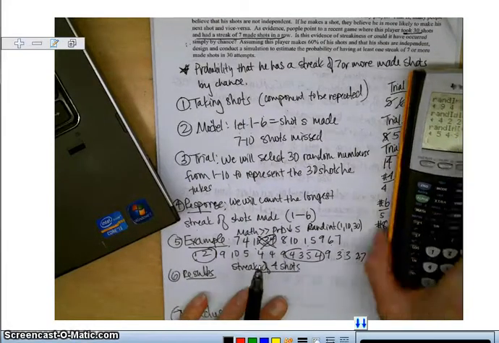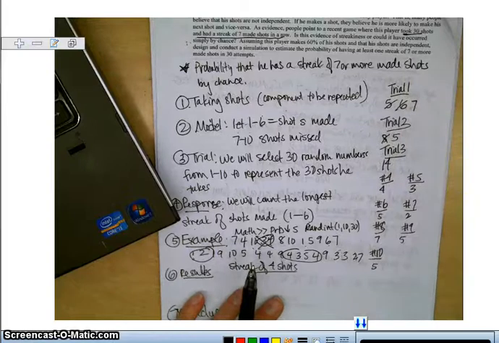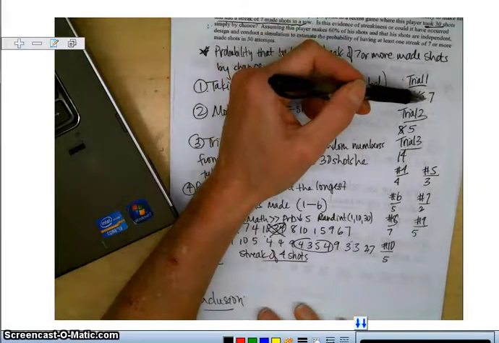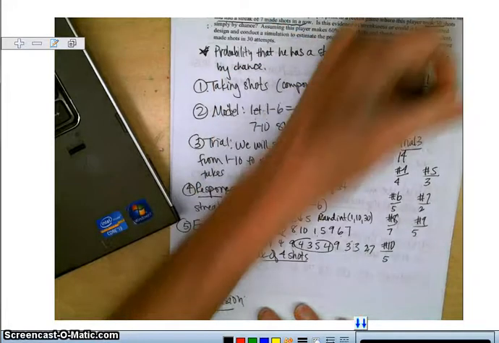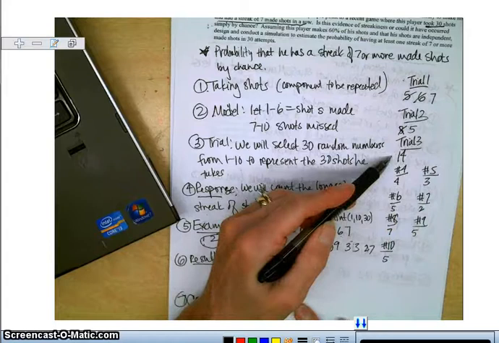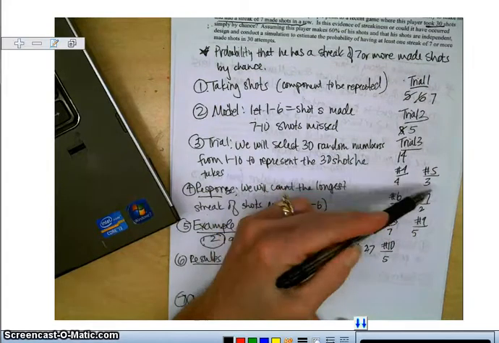So now I've also done 10 other trials. In my 10 other trials, trial 1, I had a streak of 7. So this is the streak of how many shots he has made. Actually in trial 3 he made 14 shots in a row. And then 4 and 3 and 5 and 2.